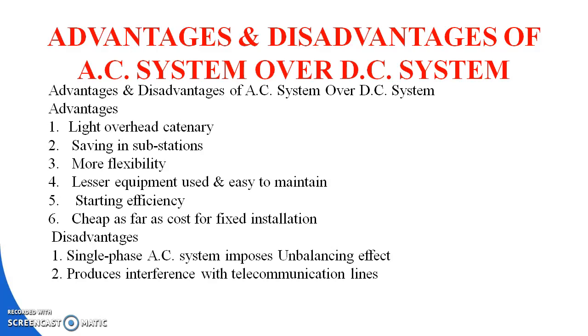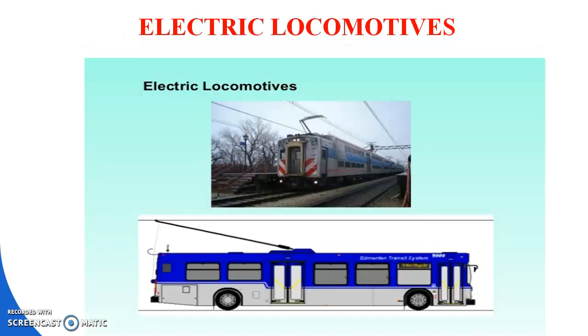Light overhead catenary, saving in substation, more flexibility, lesser equipment used and easy to maintain, starting efficiency, cheap cost for fixed installation. What are the disadvantages? Single phase AC system imposes unbalancing effect and produces interference with the telecommunication lines.